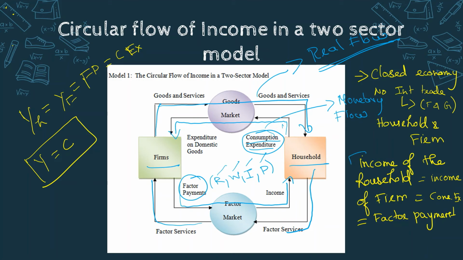That I already mentioned here. Factor payments, income of the households, are equal to income of the firm. The consumption expenditure is the income to the firm, which is equal to the consumption expenditure.